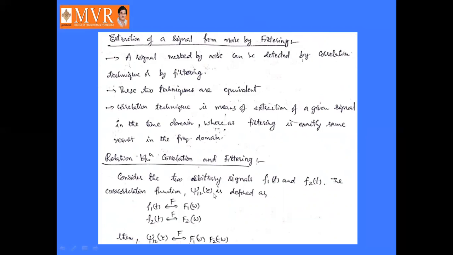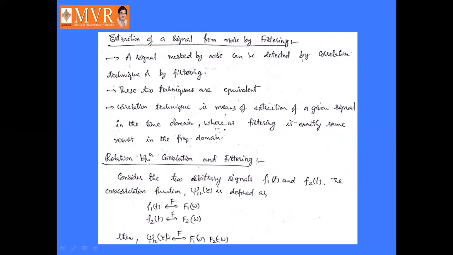Consider two arbitrary signals f1 of t and f2 of t. The cross correlation function j12 of tau is defined as follows. Suppose we take the Fourier transform of f1 of t as f1 of omega, and the Fourier transform of f2 of t as f2 of omega.